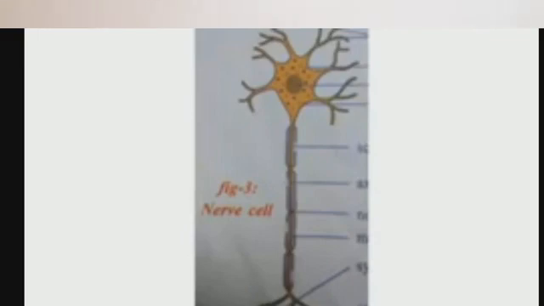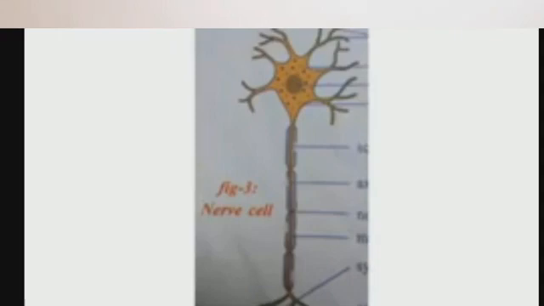We will discuss them one by one. First, the cell body. The cell body has a large nucleus and cytoplasm. The cytoplasm contains granular structures called Nissl granules.